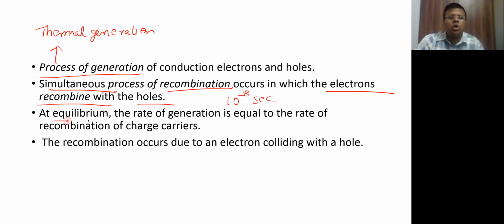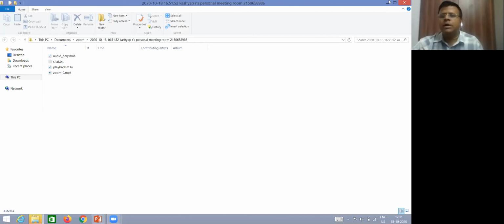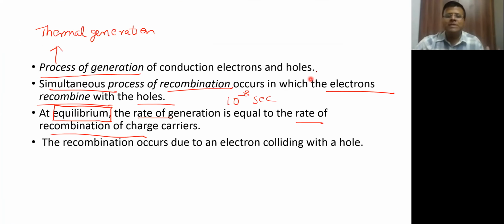So when you talk about equilibrium, in force we used to talk about equilibrium. Same thing here also we say equilibrium. Equilibrium means the rate of generation of electron hole pairs is equal to the rate of recombination of the carriers. So that particular state is called a state of equilibrium. Electron hole pairs are continuously generated, and they also keep recombining all the time. When these two rates become equal, we say that the semiconductor is in equilibrium.